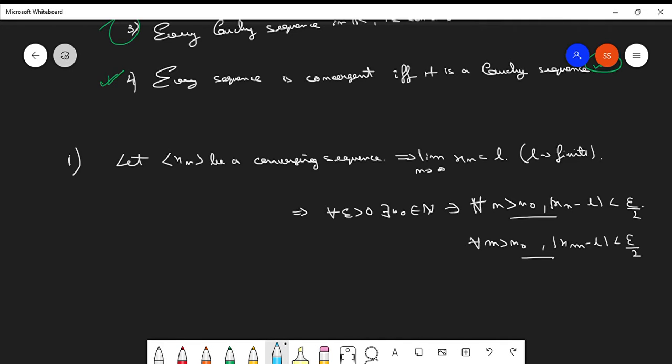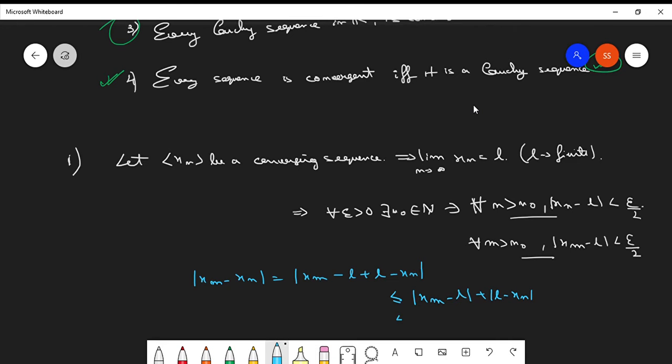Okay. Now let us see what happens to the mod of xm minus xn. Now we can write this like this, right? xm minus L plus L minus xn, which is, by the triangle inequality of the modulus function, less than or equal to mod of xm minus L plus mod of L minus xn.